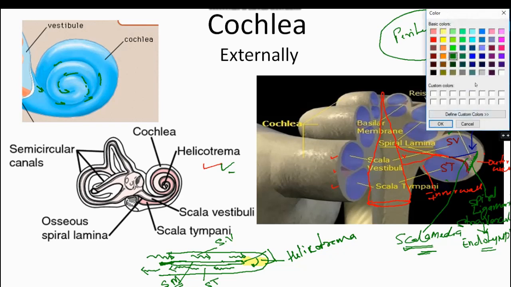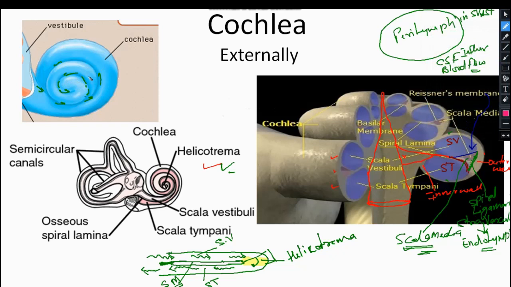Let me draw in another color. Now the sound wave, after reaching this point, goes to this side like this, and runs in this direction. This way and this way. Clear?